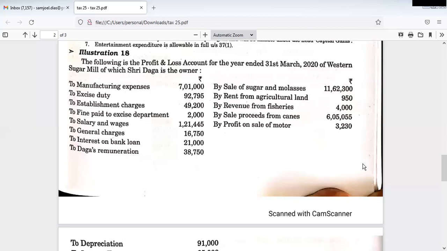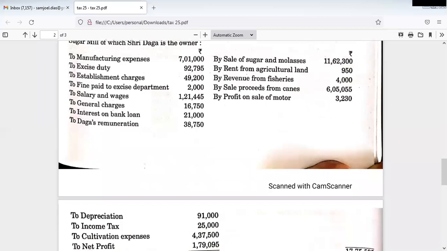Now here, since they have given a profit and loss account, first we are going to identify the business expenditures, business incomes, non-business expenditures, and non-business income. As a rule, as I have already explained in the previous sessions, we are supposed to include only those expenditures and incomes which are related to business, and we have to exclude the non-business expenditures and non-business incomes.